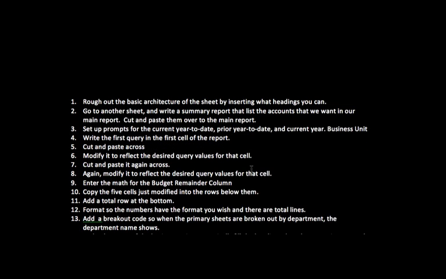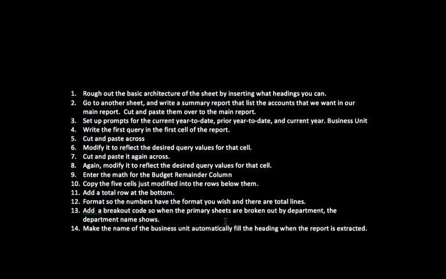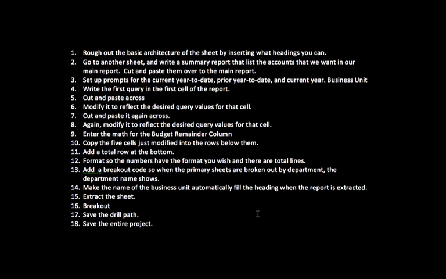I made a small list here of the steps that you need to go through to do this assignment. Basically this is the way you would approach any sort of report, even beyond this assignment. You would first rough out the basic architecture of the sheet, how you want it to look.